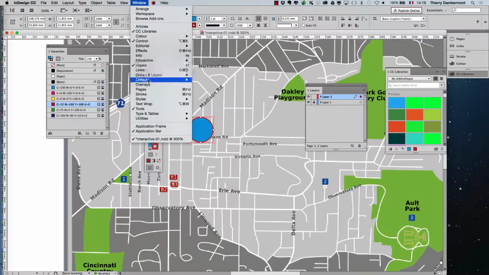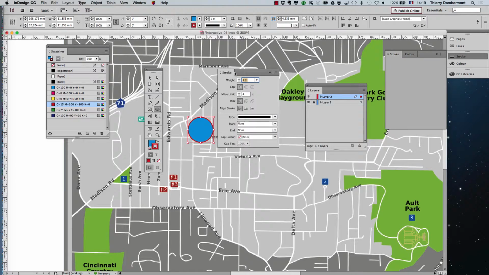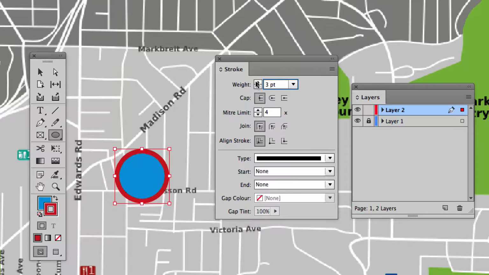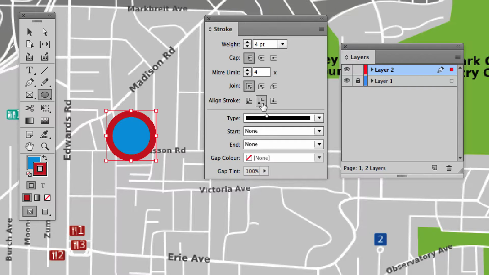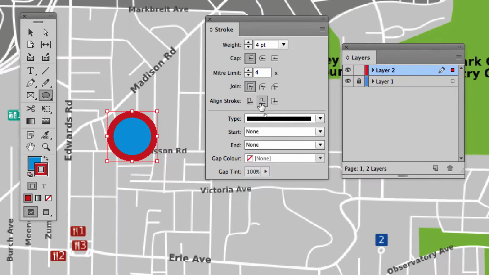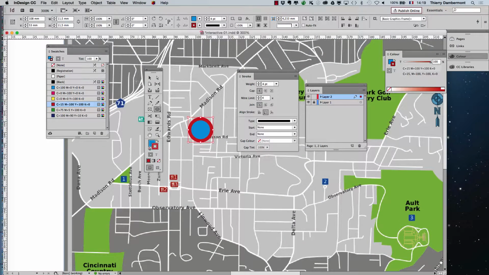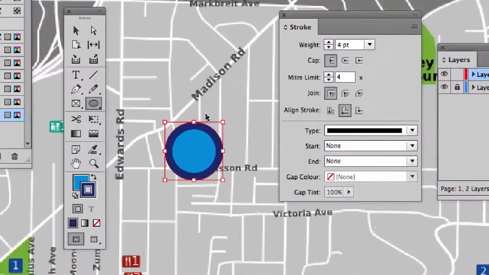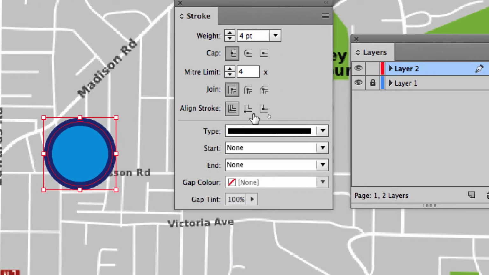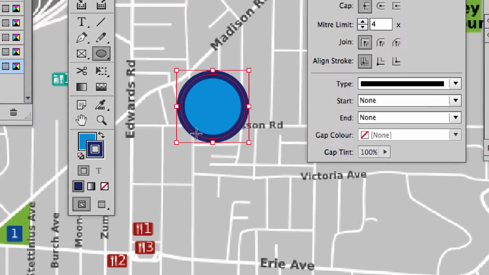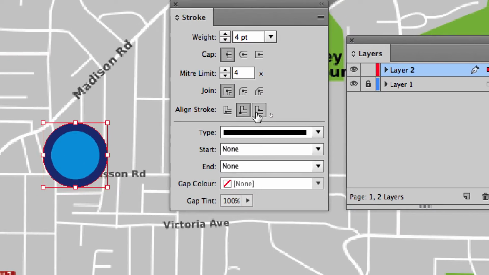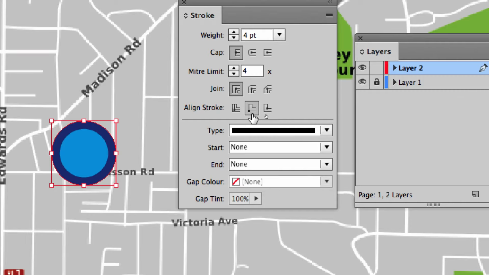The weight of the stroke, with the stroke panel, window stroke. Let's put the stroke inside of the circle. Okay, maybe that's not the right color to choose. It's much clearer here that the stroke goes outside, inside, or just in the middle. Okay, that's not really important. But usually it's better to put the stroke inside of the shapes.